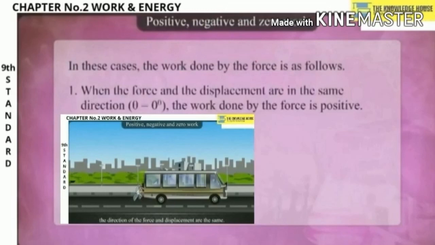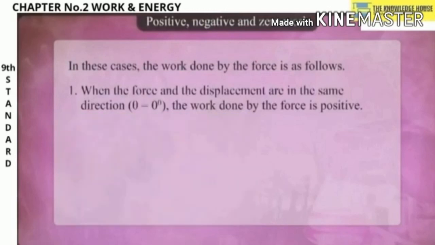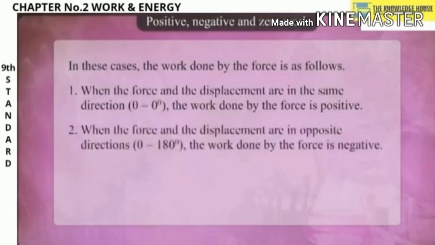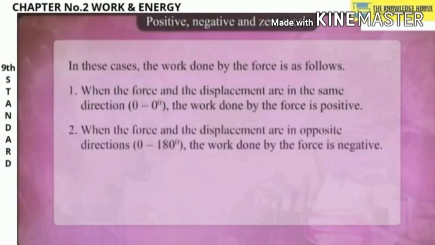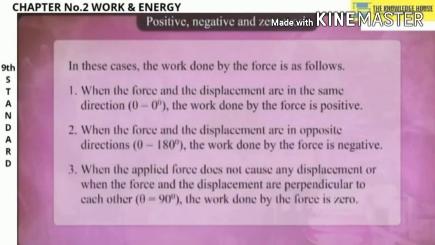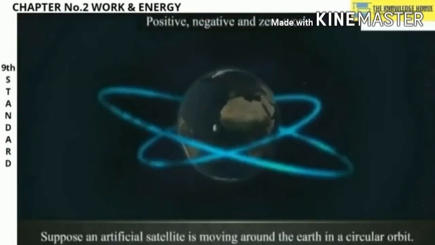When the force and the displacement are in the same direction, that is 0 degree, the work done by the force is positive. When the force and the displacement are in opposite directions, that is 180 degree, the work done by the force is negative. But when the applied force does not cause any displacement, or when the force and the displacement are perpendicular, the work is zero, as in the swinging of a person we have seen.